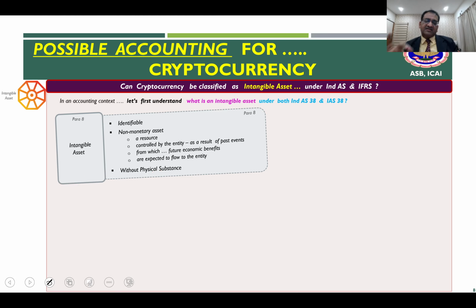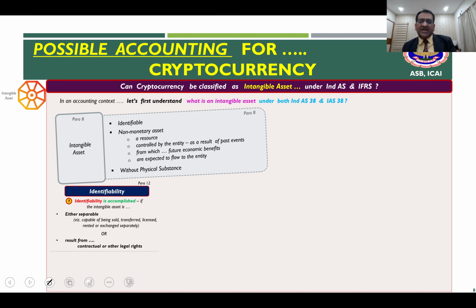Now let us go slightly deeper into these, because these terms like identifiability, non-monetary, asset, and physical substance have much more nuances. So let us quickly look at paragraph 12 of these two standards. It explains what you mean by identifiability. So it says the identifiability criteria as contemplated under these two standards is accomplished.